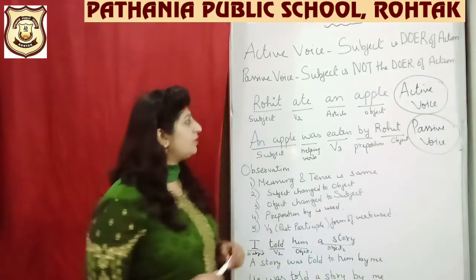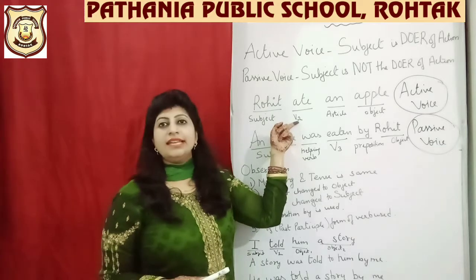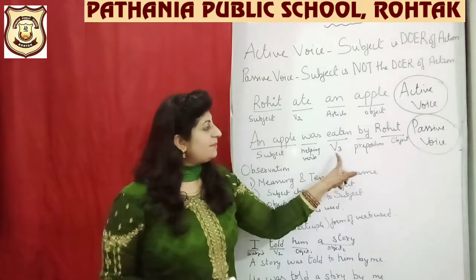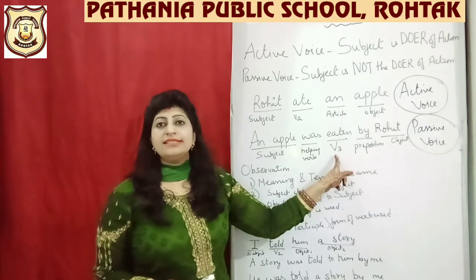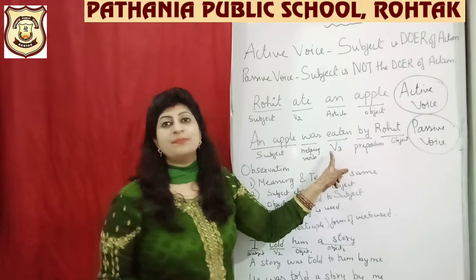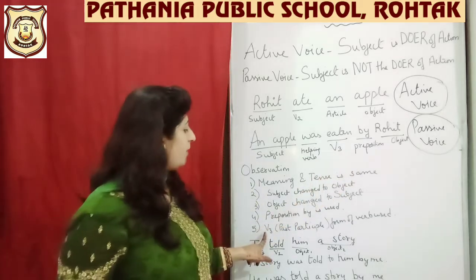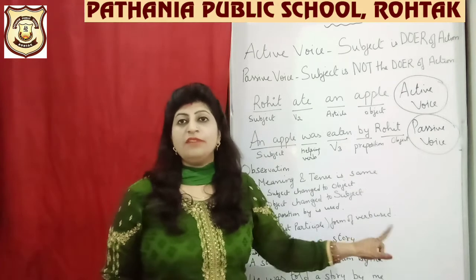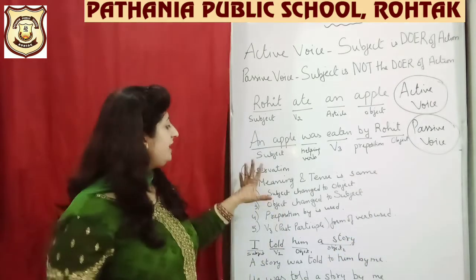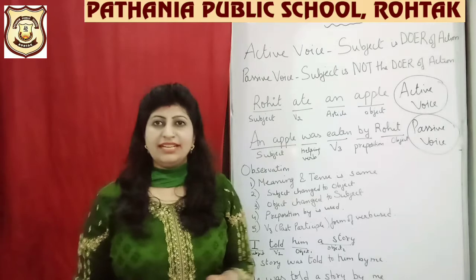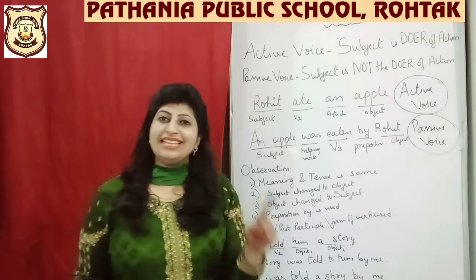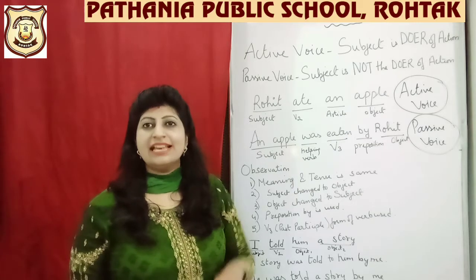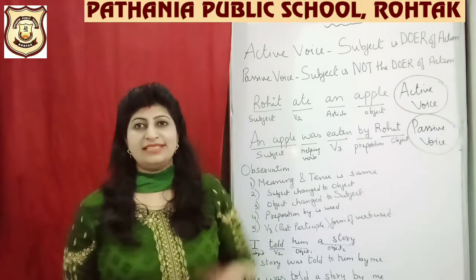Another thing that I have noticed is that out here in the active voice, the verb was in second form, but in the passive voice, my verb is V3, that is the past participle. So I have written my observation: V3, that is the past participle form of the verb, is used. So these 5 points which I have written are exactly the rules you need to follow when you are changing a sentence from active voice to passive voice.